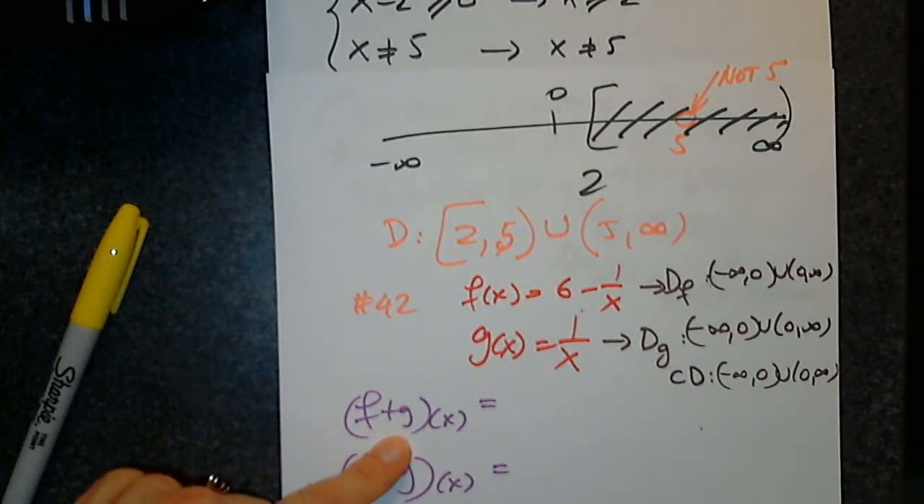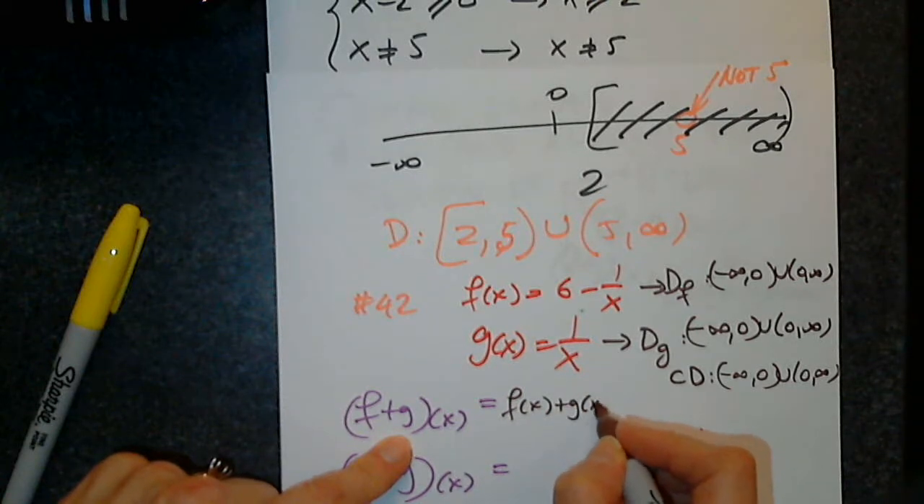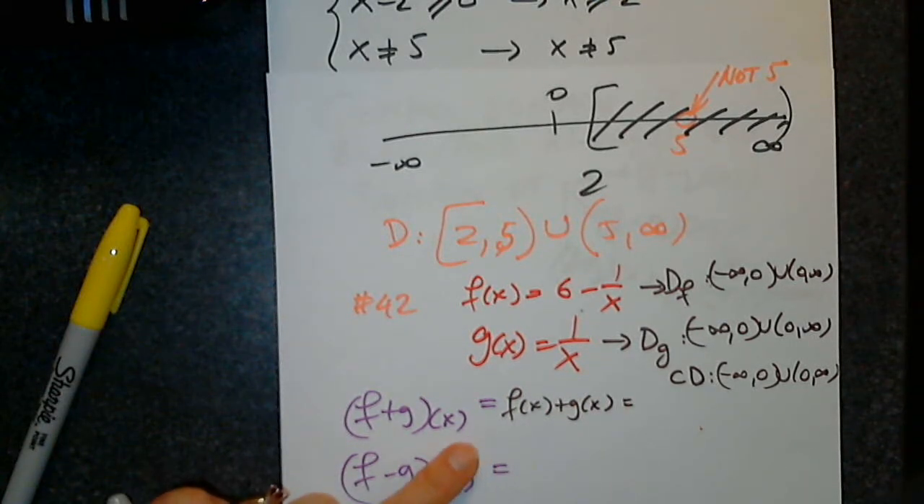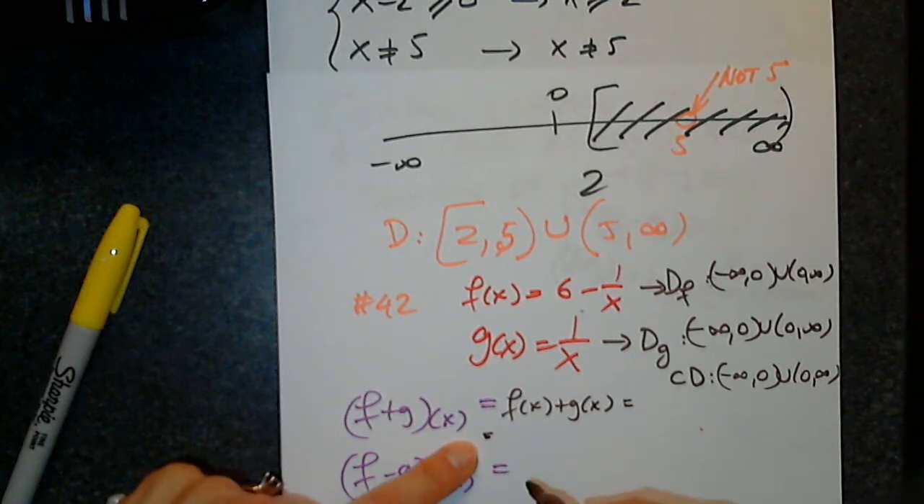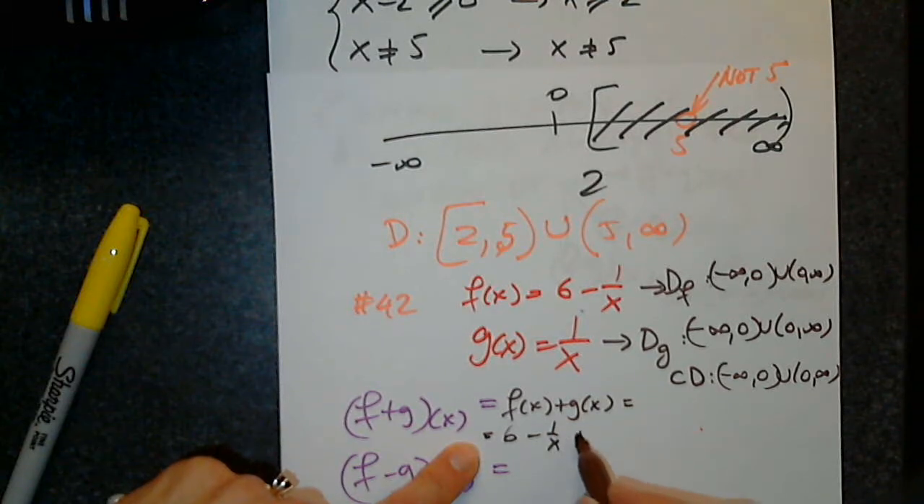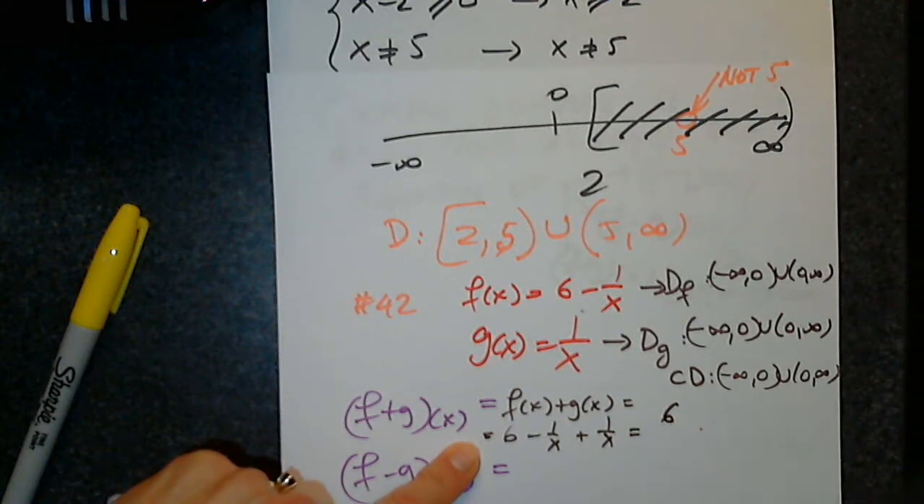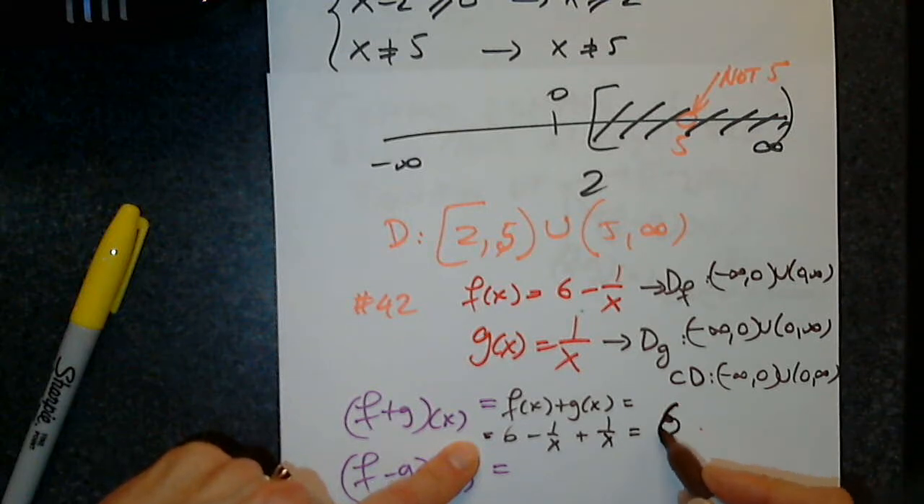Okay, coming back to f plus g. We must write the definition first. So f of x plus g of x. I have to write that, and then carefully identify and replace. What will you dictate? 6 minus 1 over x plus 1 over x. What is the answer? 6. Thank you. I didn't have to put it that high.